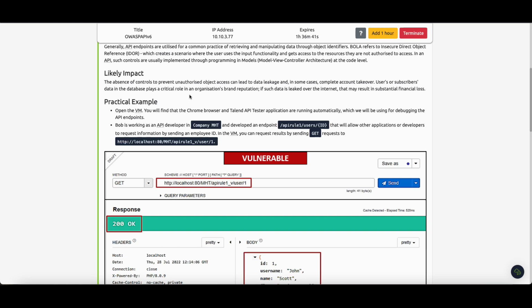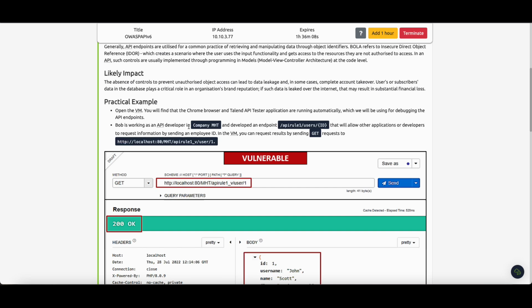You can think like that: if you don't trust a company, you don't work with that company, and if you don't work with that company, of course the company loses money, loses its reputation, and loses its reliability. So it's really important to protect our reputation in the cyber world. Anyway, let's continue with the practical example.